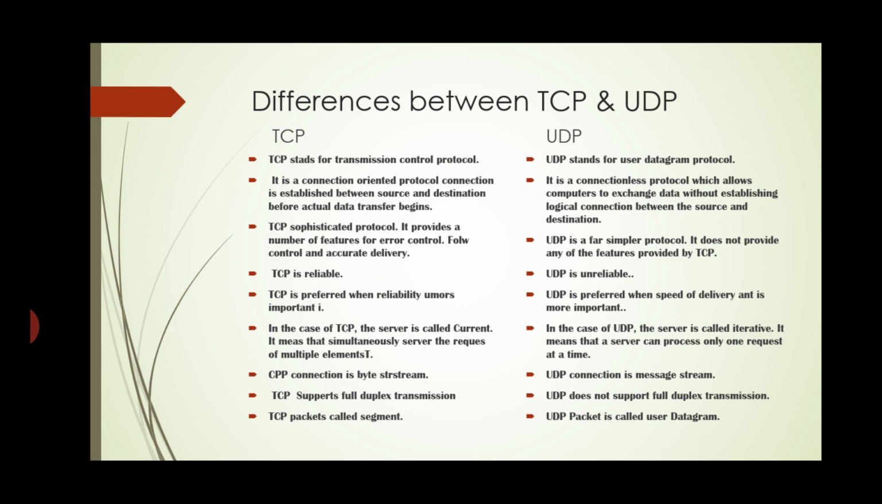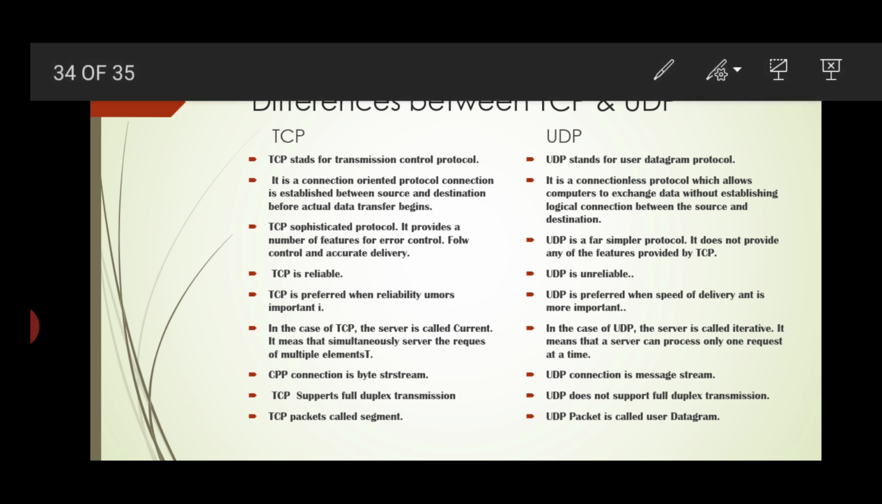TCP is a sophisticated protocol. It provides a number of features for error control, flow control, and accurate delivery. UDP is a far simpler protocol. It does not provide any of the features provided by TCP. TCP is reliable, UDP is unreliable. TCP is preferred when reliability is considered. UDP is preferred when speed of delivery is more important.